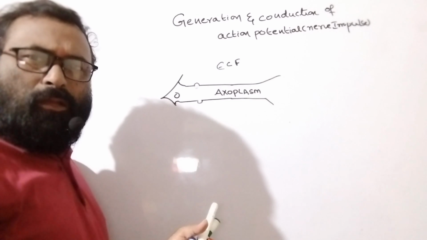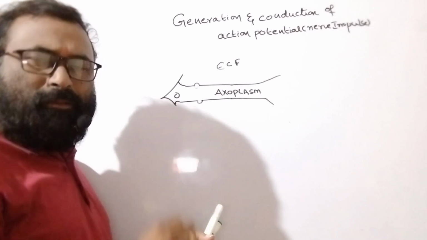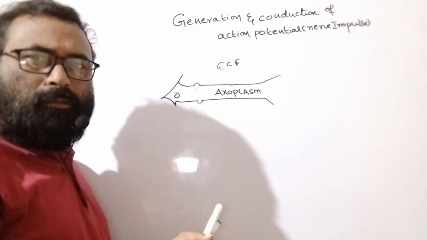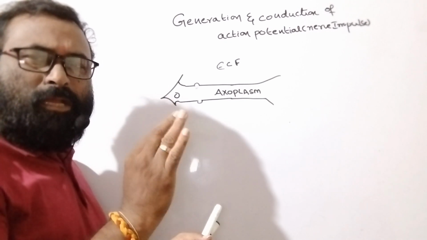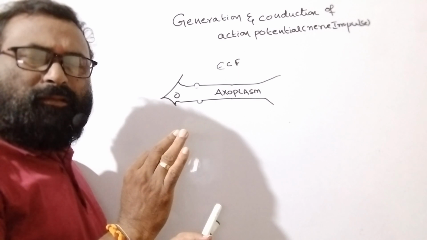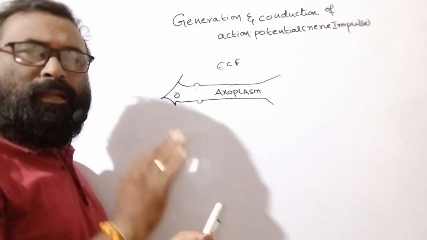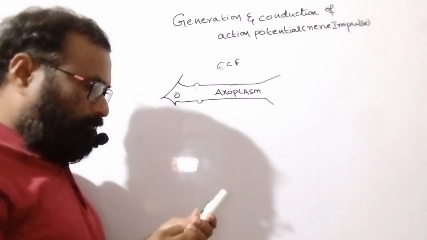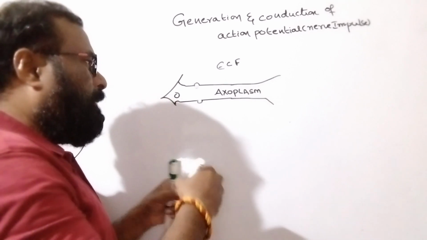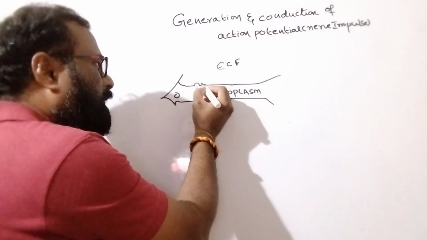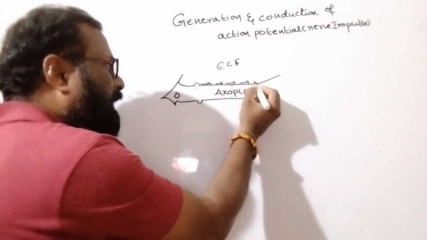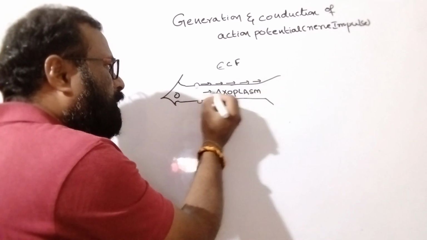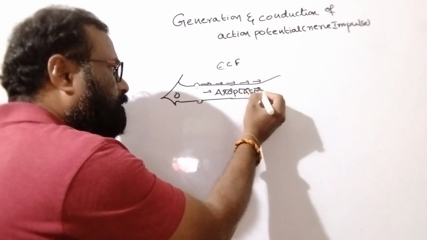Here, one remembering point is there. Always, action potential travels through the membrane, never through the axoplasm. Remember it, action potential is moving through the membrane, never through the axoplasm.